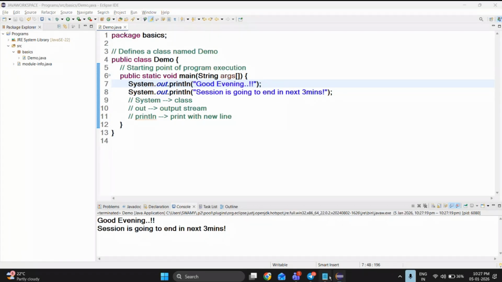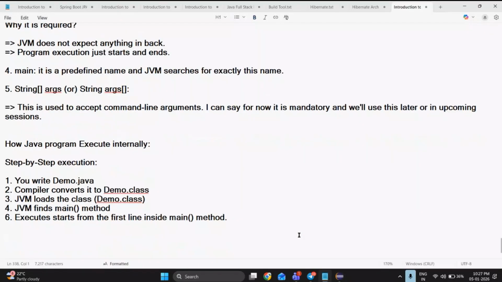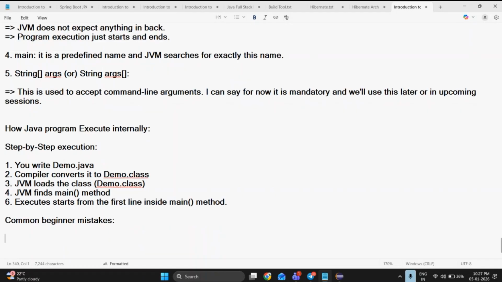Coming to this, I can also explain those things. So let me tell you, common beginner mistakes. Common beginner mistakes you are not allowed to do, but some students may do. Why I am telling this may be an important point for any student.